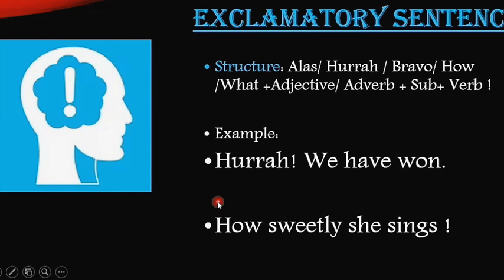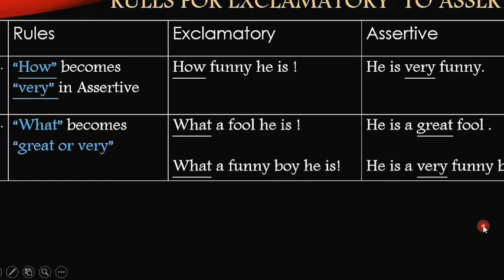There is another way that an exclamatory sentence can be constructed, by taking help of "how" or "what". If we construct it in this way, after "how" or "what", we have to use an adjective or adverb, and then comes the subject and verb. How sweetly she sings! And at the end of the sentence, we have to use the exclamation sign.